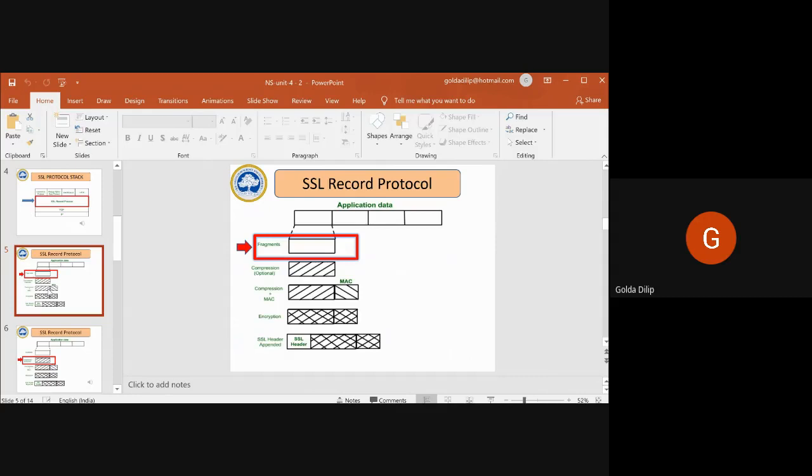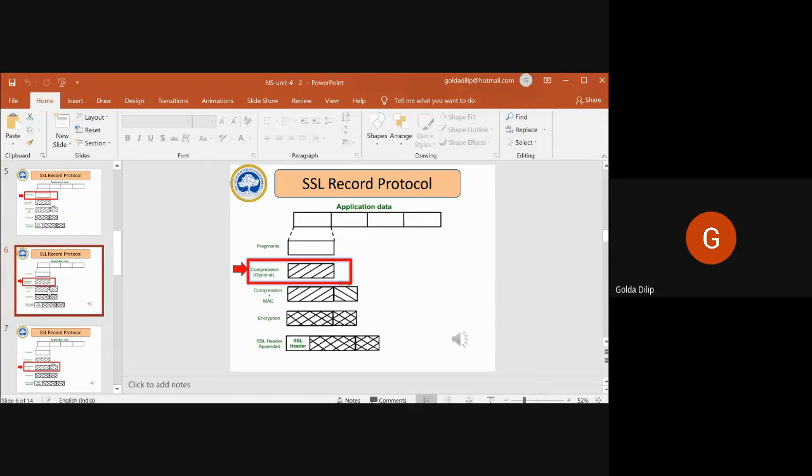So this record protocol will take a message as an input, an application message as an input. You can see the diagram; what I'm telling right now is in the diagram. It will fragment it into smaller blocks. Then it will optionally compress each block. This compression is optional.